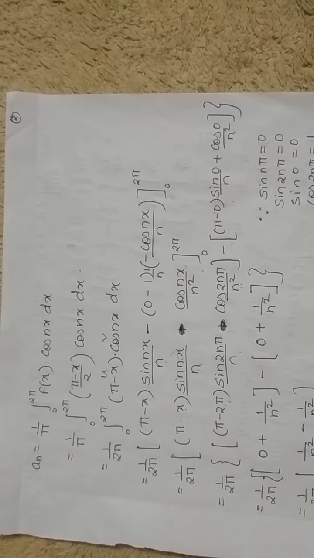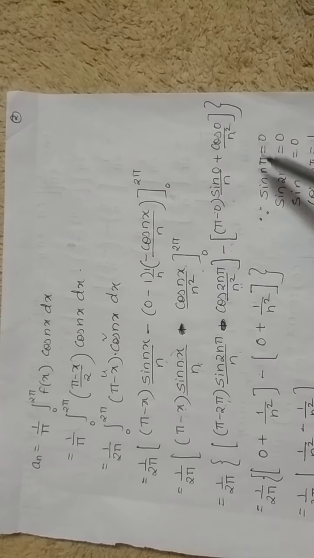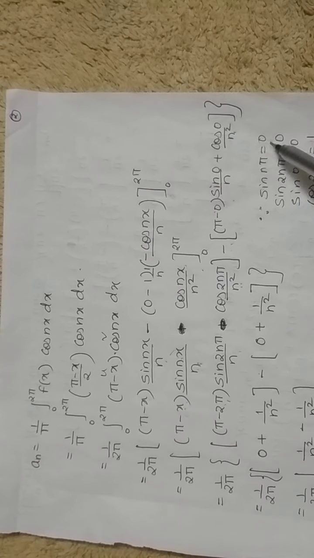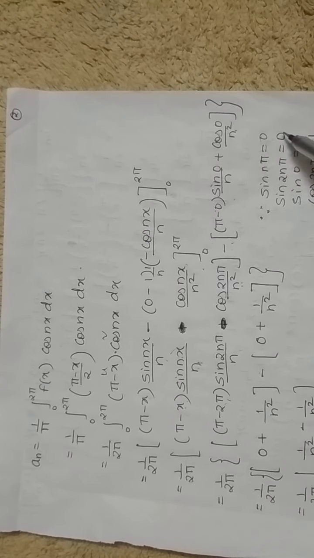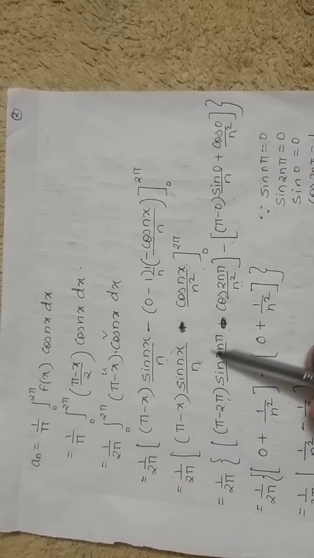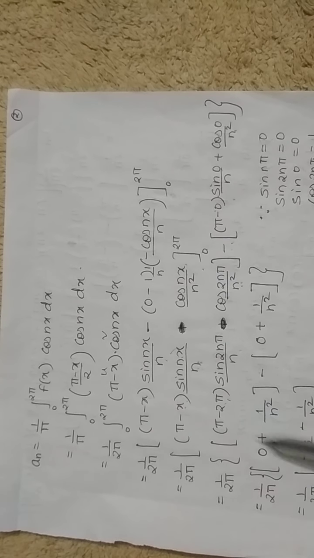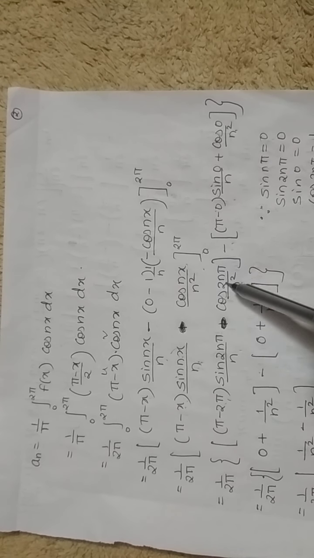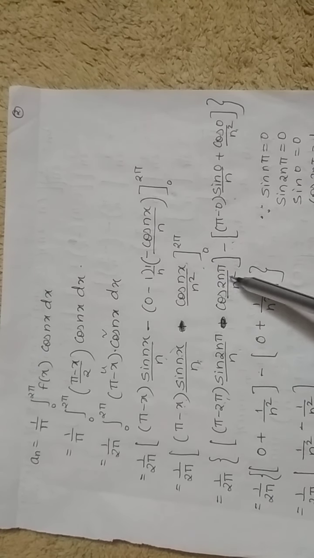Is it okay? Once we substitute, I told you the sin n pi value is 0. So sin of 2n pi is also 0, so this whole term will become 0. Cos of 2n pi: 2n is an even number, so its value is plus 1, so plus 1 upon n square.